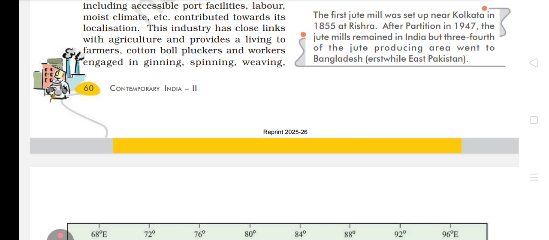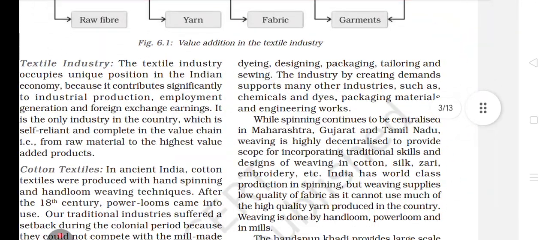Next is cotton ball pluckers and workers engaged in ginning, spinning, weaving, dyeing, designing, packaging, tailoring and sewing. So this is the whole chain of cotton workers. Okay, next what is given.